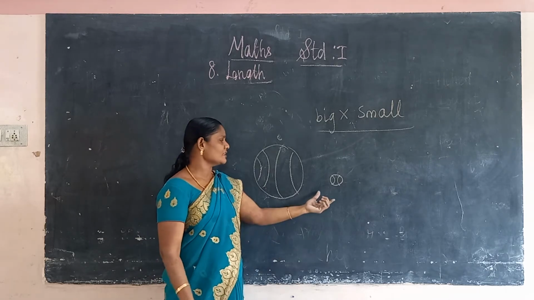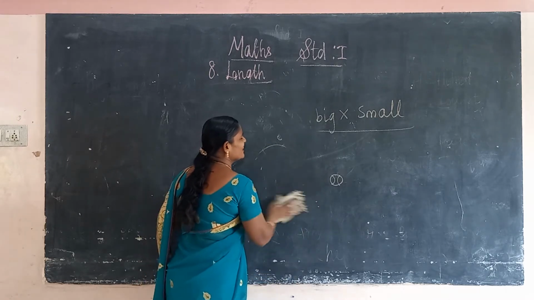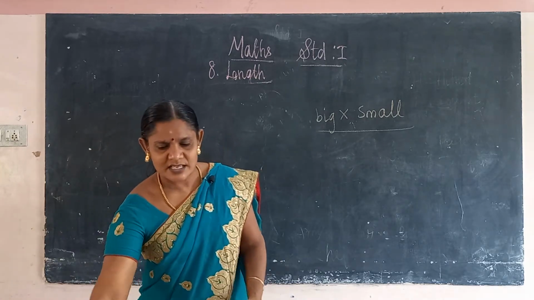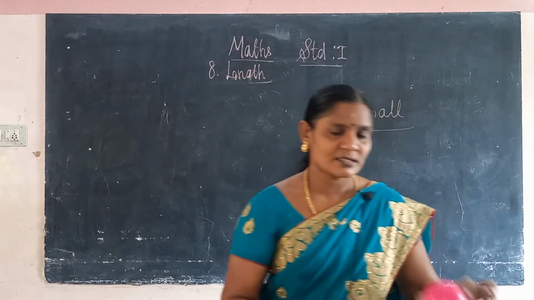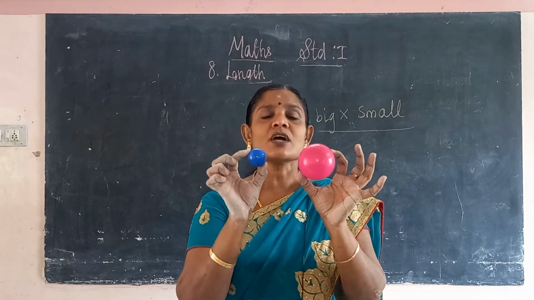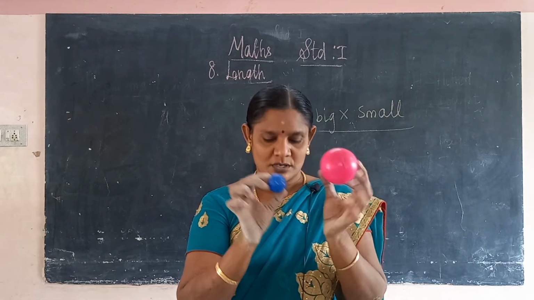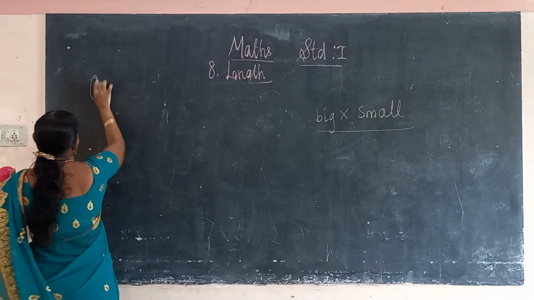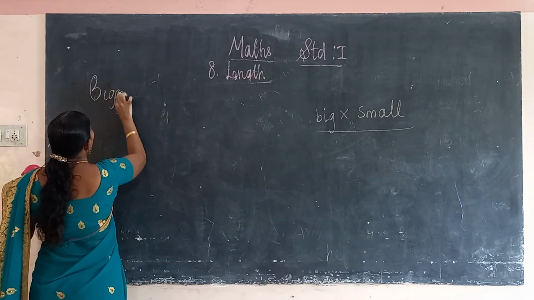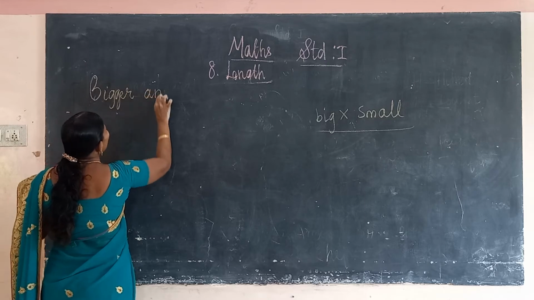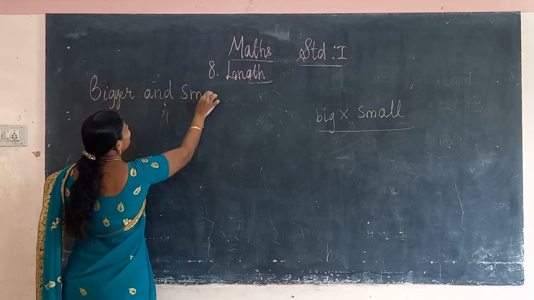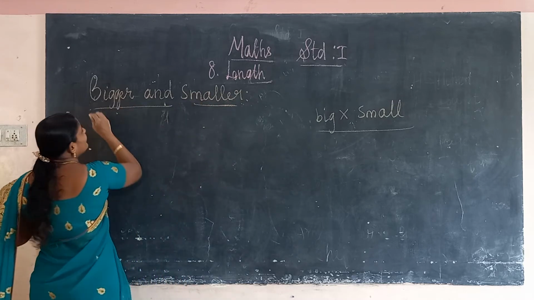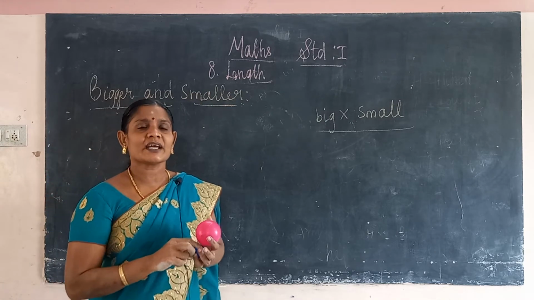This is a big ball. What is this? Small ball. Okay, so this is the big ball and this is the small ball. You see this? There are two colors of balls. So what is our topic? Bigger and smaller. Our topic is bigger and smaller.